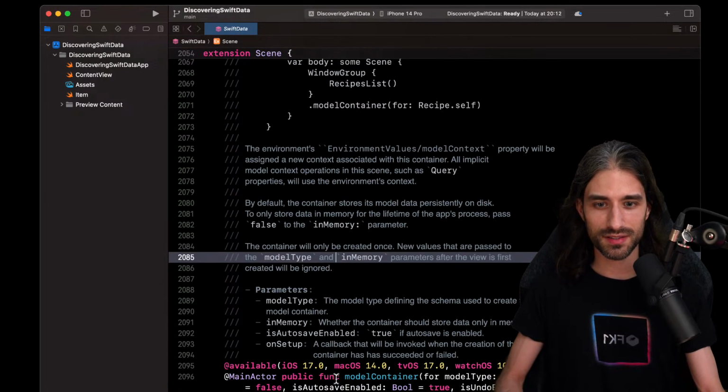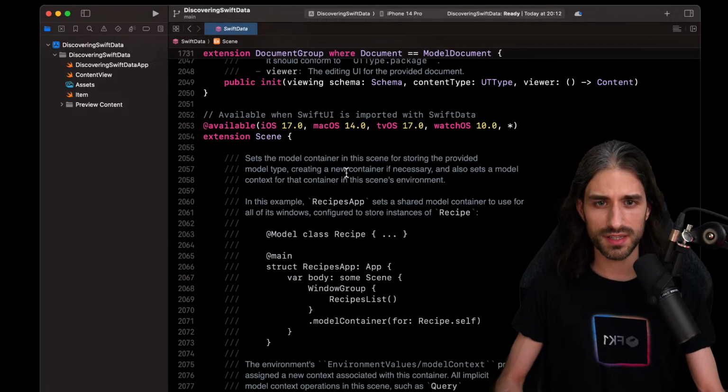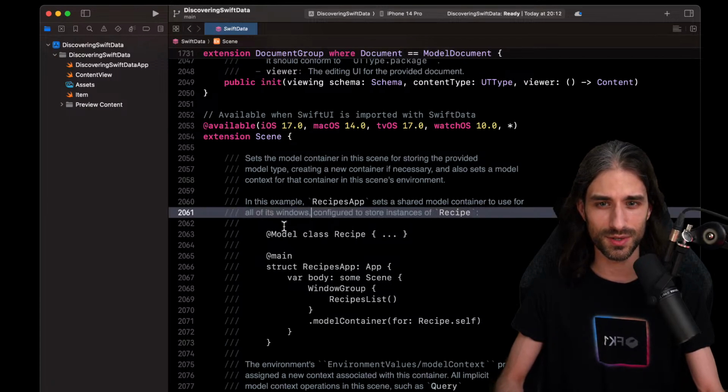So this modifier, model container for model type, sets the model container in this scene for storing the provided model type, creating a new container if necessary, and also sets a model context for that container in this scene's environment. So we can see there are two types at play here, the model container and the model context. I guess this is kind of similar to Core Data, even though, to be honest, I haven't used Core Data a lot recently, so I'm not that knowledgeable in Core Data terminology. So if you know better than me on that topic, please let me know in the chat.